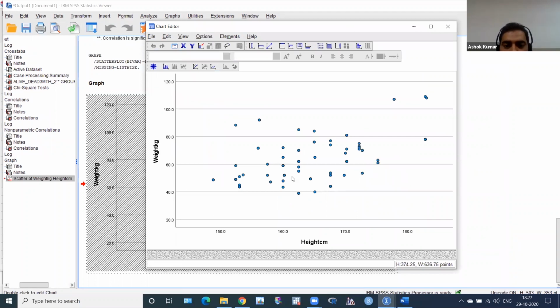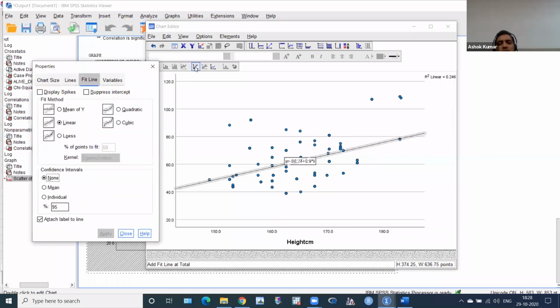And why do I have to add it? I have to add the reference line. Okay. So I have to click, this is the reference line button. You can see here, this is a pistol-shaped button. It's a very useful button, I will show. So this is like a reference line button. You have to just click it simply, and you will get this line. And you can get this R square here also.